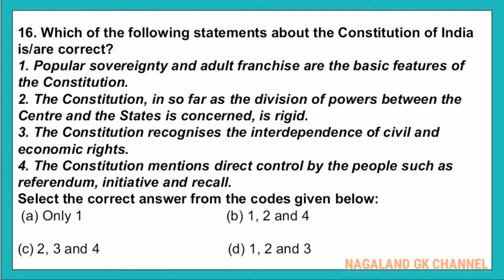And question number 16, which of the following statements about the Constitution of India is or are correct? Here, number 1, popular sovereignty and adult franchise are the basic features of the Constitution. Number 2, the Constitution, in so far as the division of powers between the center and the state is concerned, is rigid. Number 3, the Constitution recognizes the interdependence of civil and economic rights. Number 4, the Constitution mentions direct control by the people, such as referendum, initiative, and recall. Select the correct answer from the code given below.